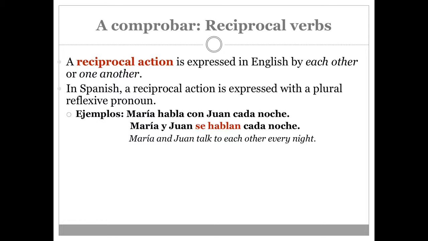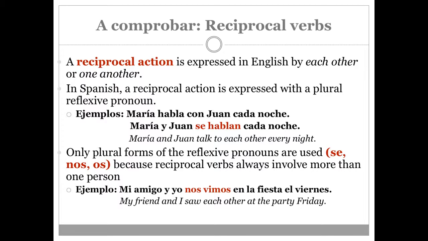In the example, María habla con Juan cada noche. Maria talks with John every night. María y Juan se hablan cada noche. Maria and Juan talk to each other every night. The reflexive there indicates that they are talking to each other every night.